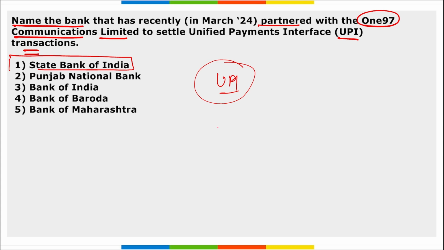The other TPAP partnerships are with HDFC Bank, Axis Bank and Yes Bank, right? We know that Paytm Payments Bank is now closed. So the rest of the UPI payments of 197 Communications, Paytm, will be settled through these banks, that is HDFC, Axis and Yes Bank.